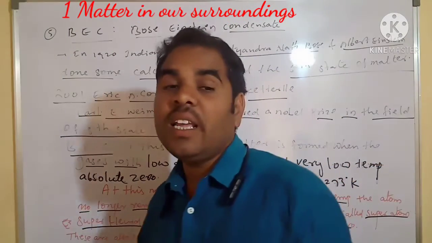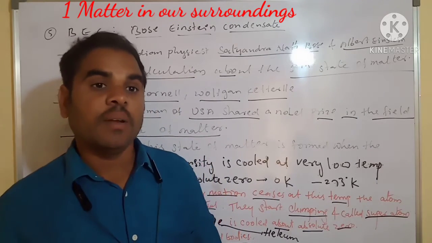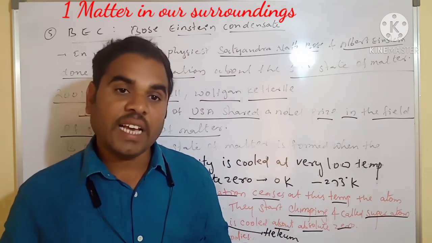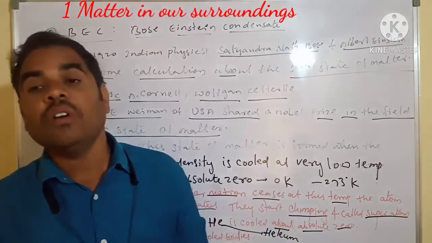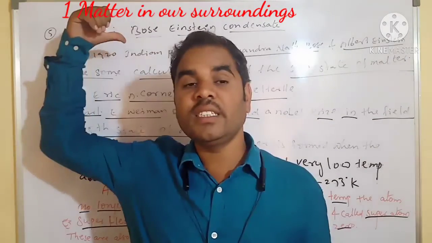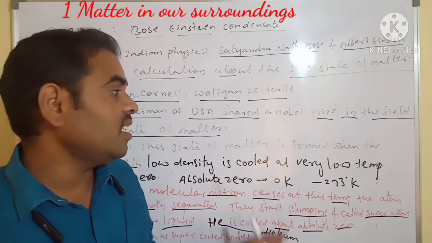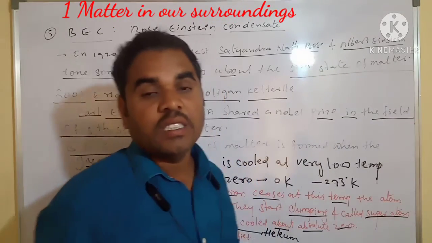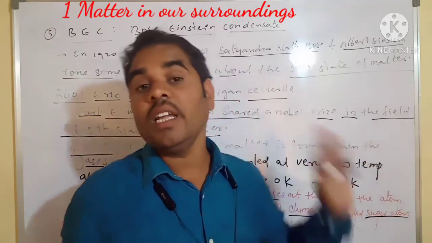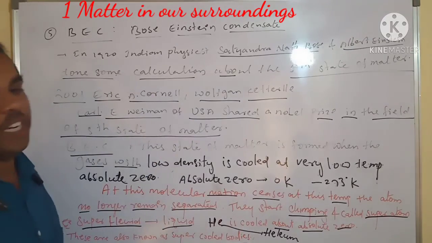In this chapter we learn the states of matter in our surroundings: solid, liquid, gases, and we learned plasma. Next we learned the Bose-Einstein condensate, which is the fifth state of matter. Their temperature is minus 273 degrees. Okay.